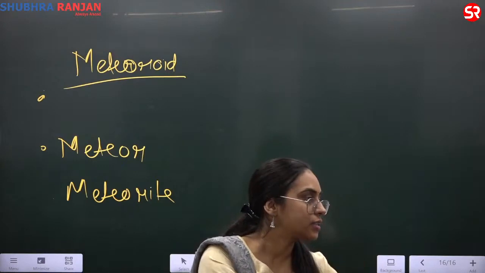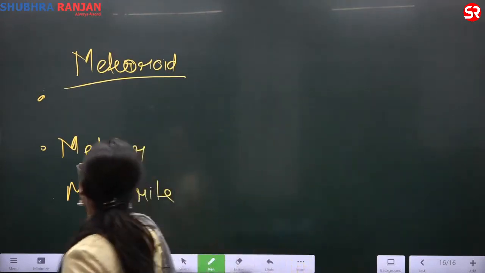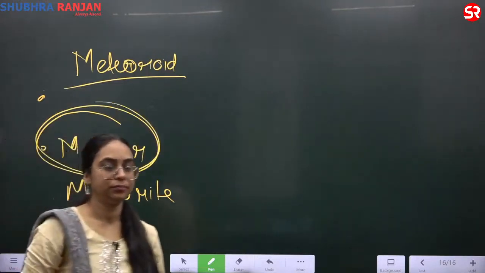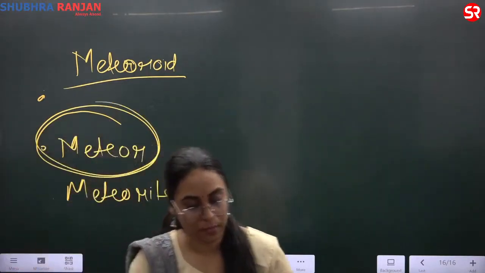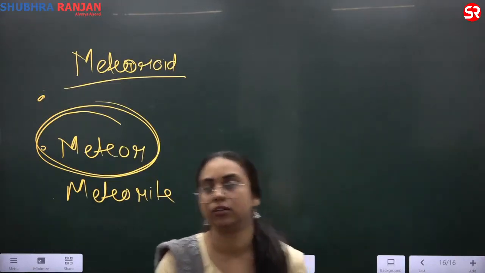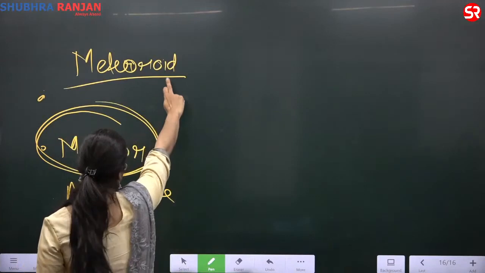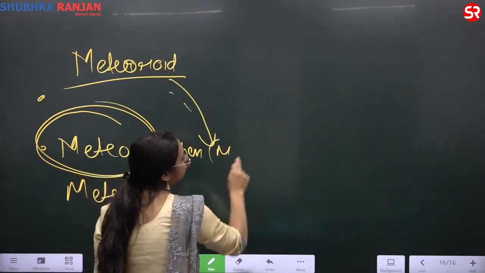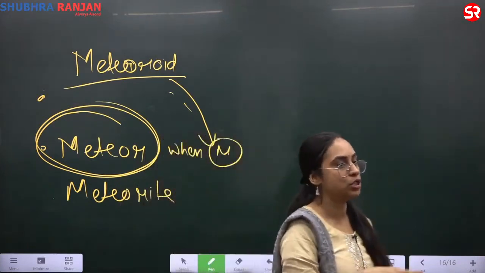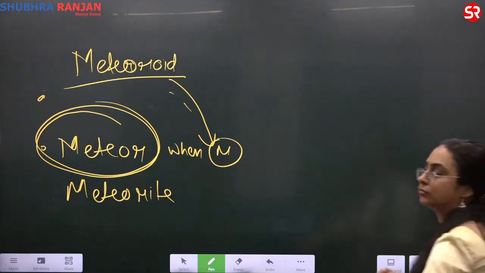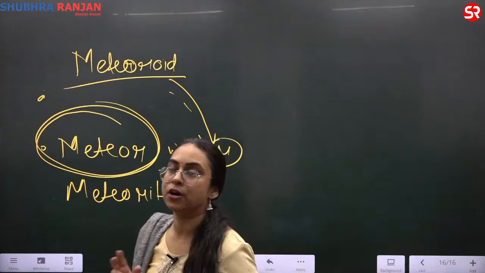Okay. Next, this is your meteor. The next term is meteor. When a meteoroid tries to enter the Earth's atmosphere, it burns.